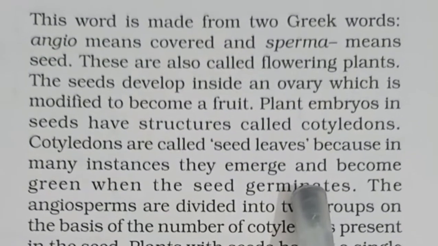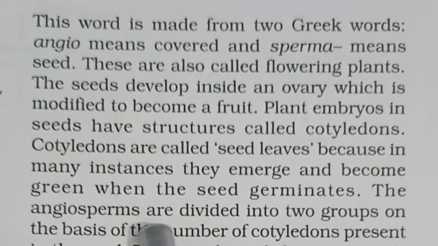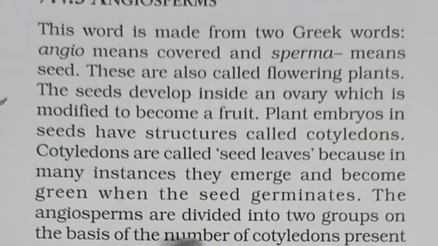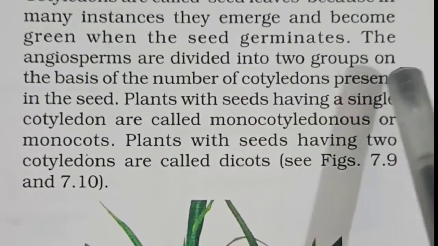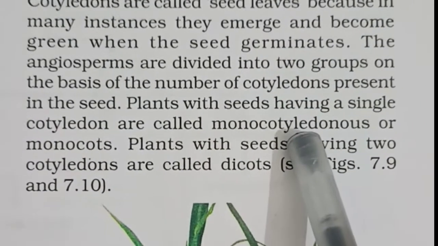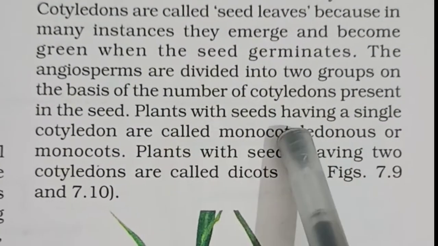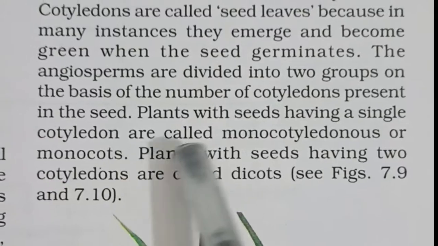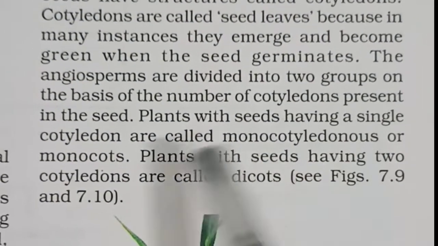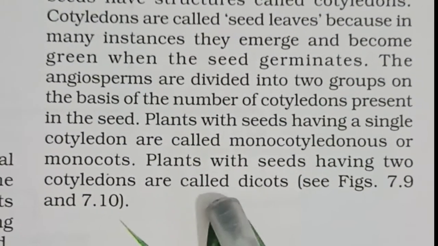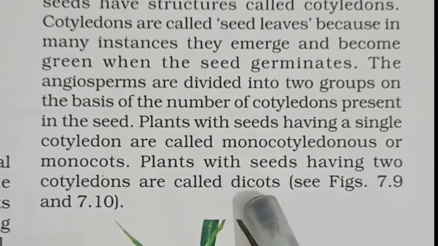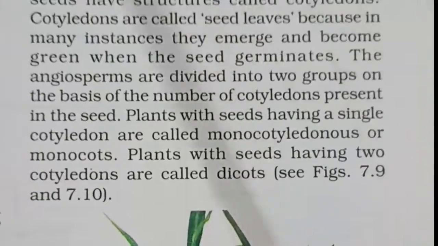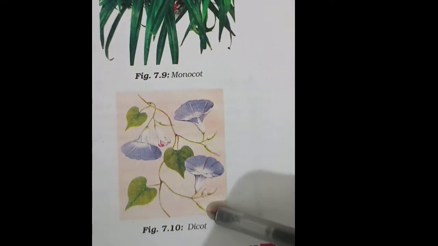The angiosperms are divided into two groups on the basis of the number of cotyledons present in the seed. Plants with seeds having a single cotyledon are called monocotyledonous or monocotyledons, or monocots. And plants with seeds having two cotyledons are called dicotyledonous or dicotyledons, or simply in short dicots. You can see the diagram here, monocot, dicot.